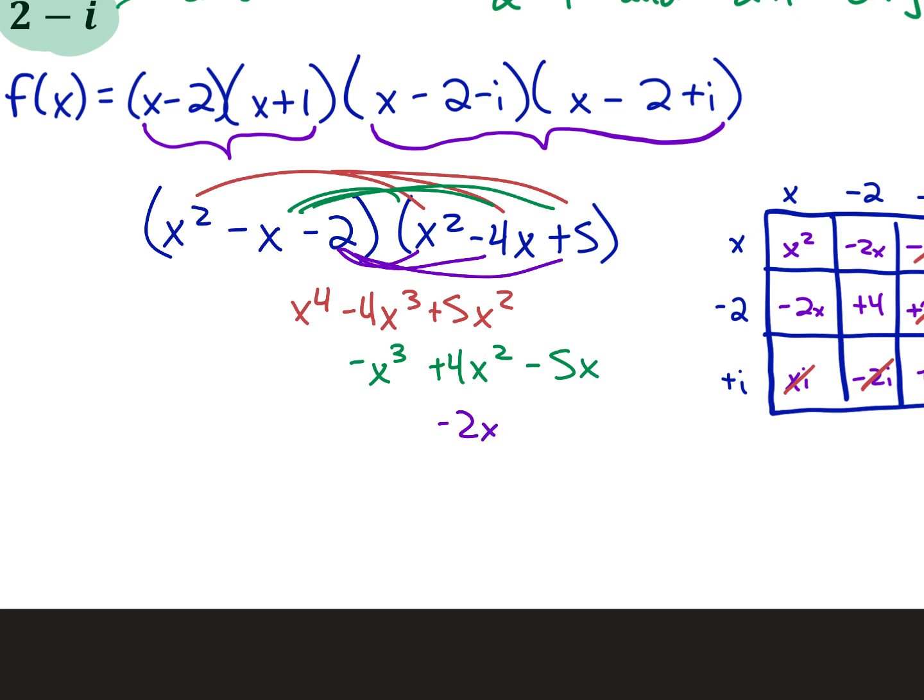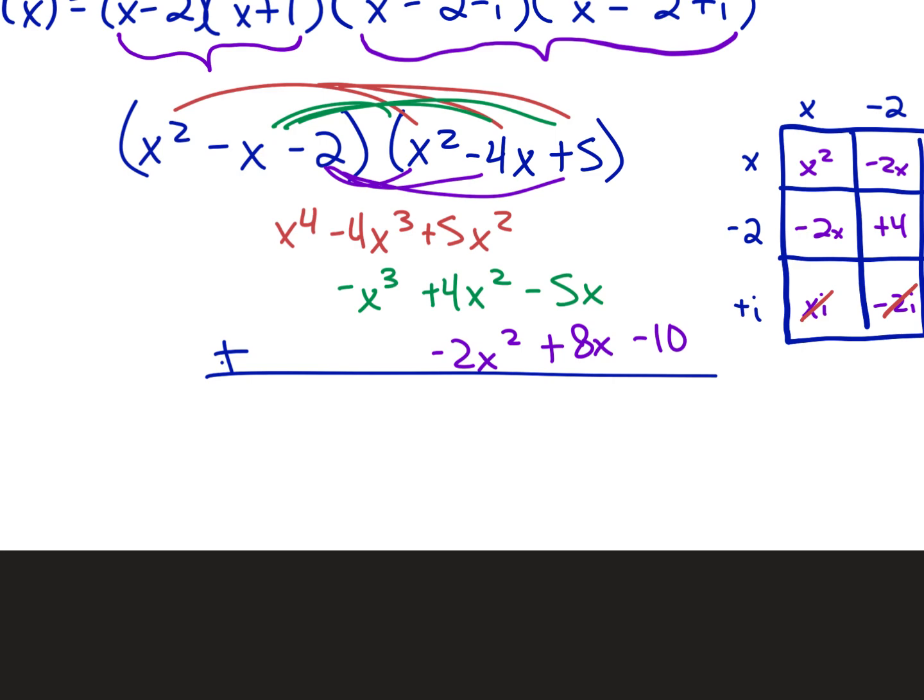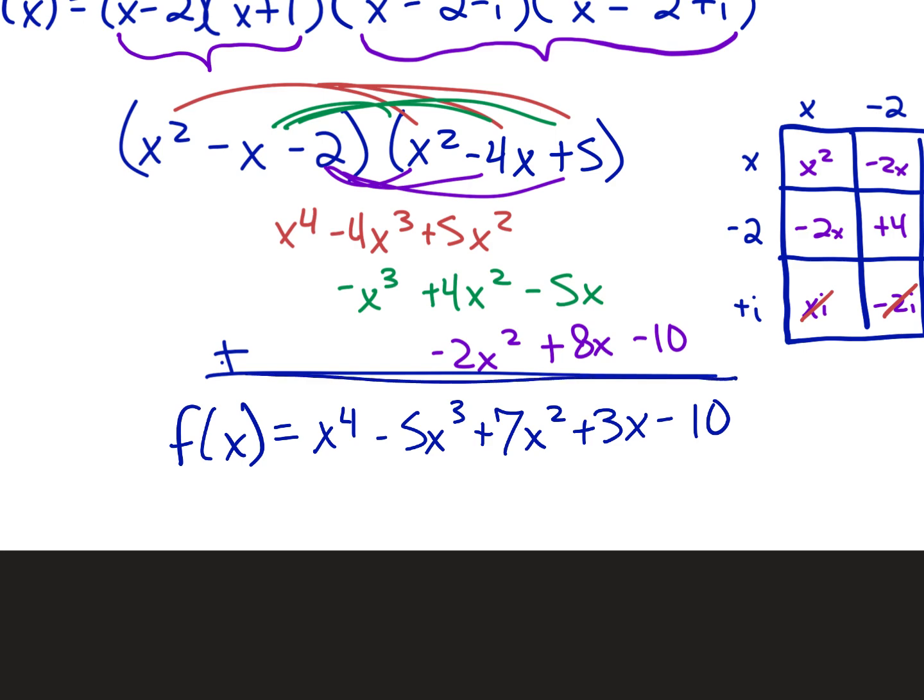So minus 2x squared plus 8x, and then minus 10. So that when I combine like terms, everything's lined up already. f of x, don't forget it, equals x to the fourth minus 5x to the third plus 7x squared plus 3x minus 10. Is that what y'all got?